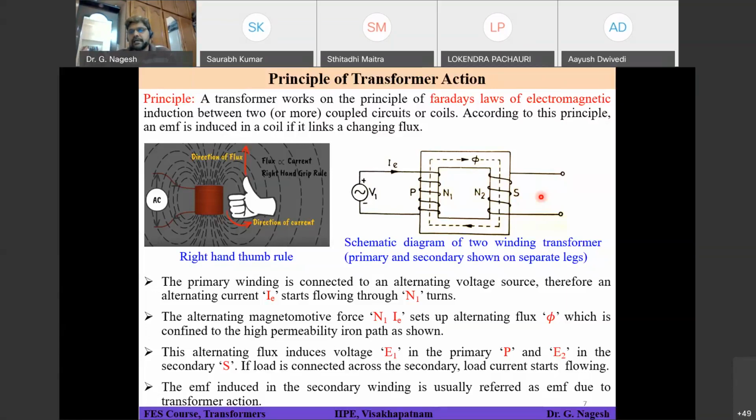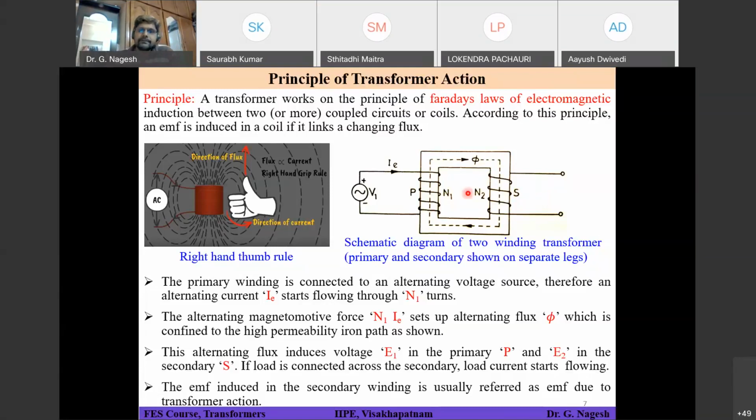Lenz's law states that the flux produced because of the induced EMF should be such that it will oppose the main flux. So you have to choose the polarity based on that principle. That means if I close the circuit and some current is flowing, the flux produced by that current should be opposing the main flux phi. Right. Anyway, we will see that in the next slide.